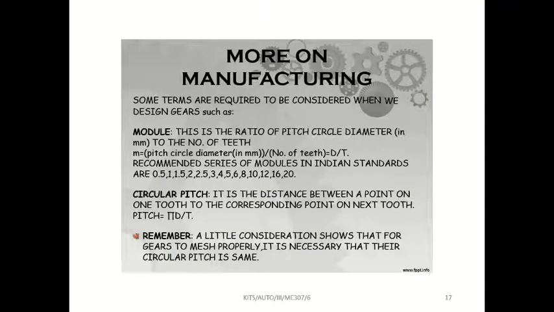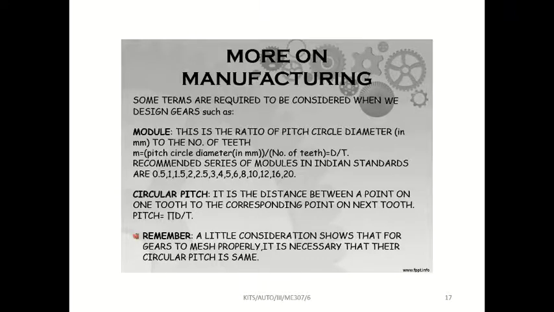Okay, next we'll move to cam nomenclature. Sorry, before that, if you are going to a shop and if you are going to buy a gear, how can you tell and buy the gear? For that they are using some terms. Module value, you have to tell the module value. For example, 0.5, 1.5, 2, 2.5. These are all module values. Module means it is the ratio of diameter of the wheel and number of teeth on the wheel.